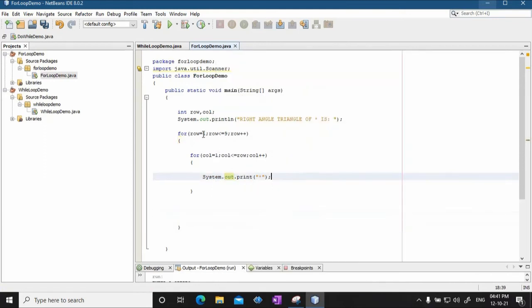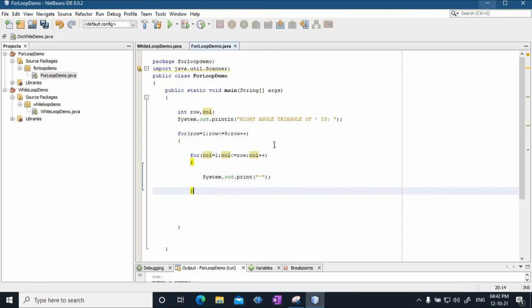Now what will happen is, initially it starts with the outer row equal to 1. Is 1 less than equal to 9? Yes. So since this condition is satisfied, it goes to the inner loop. Column is also equal to 1. Is column less than equal to row? Row is 1. 1 is not less than 1, but 1 is equal to 1, so true. So it is going to print star. Okay. It is going to print star at 1 comma 1. Then unless and until this inner loop is exited, it will not go to the outer loop.